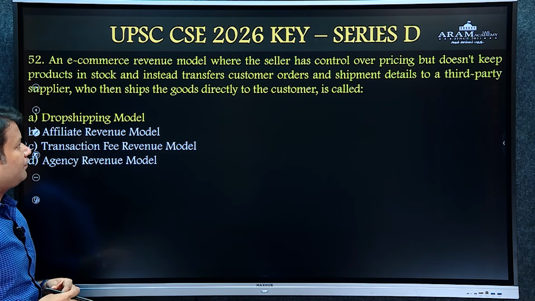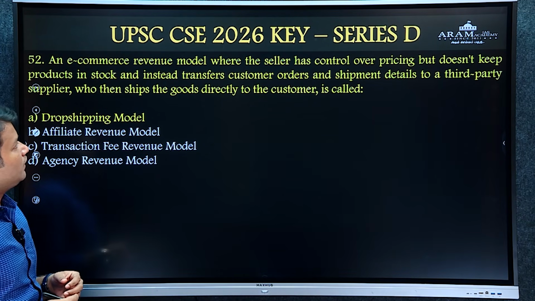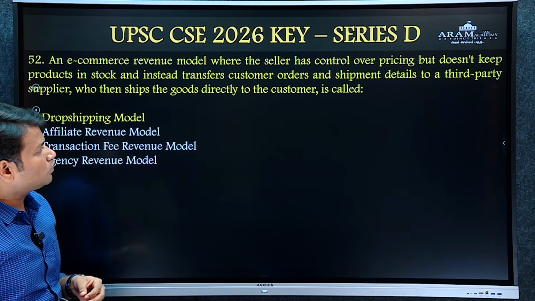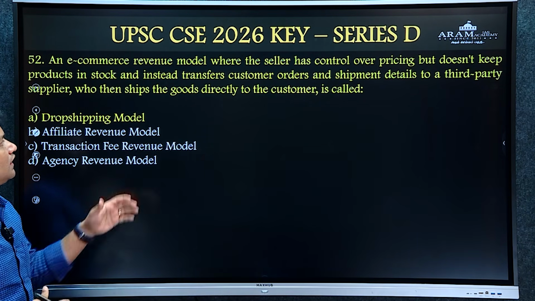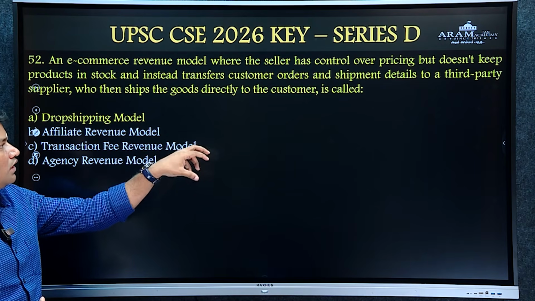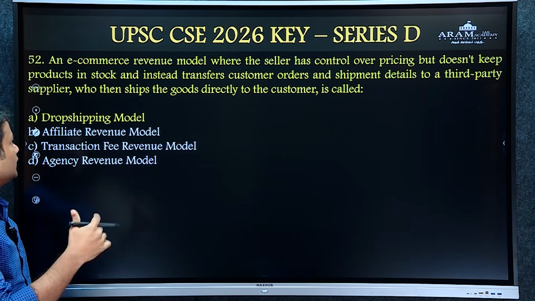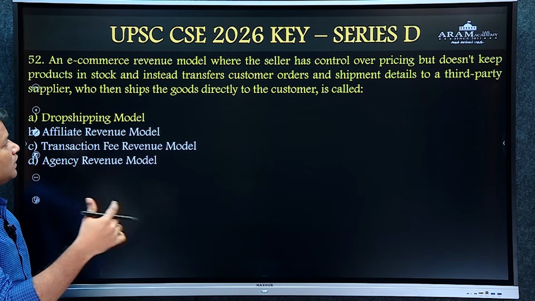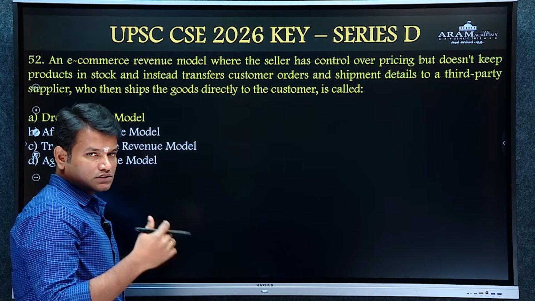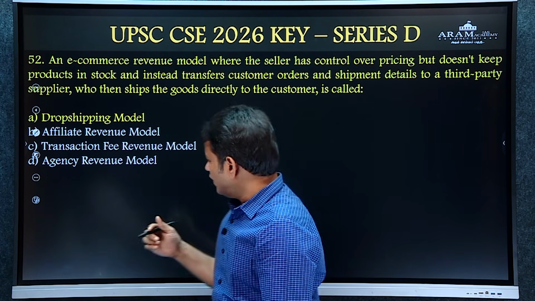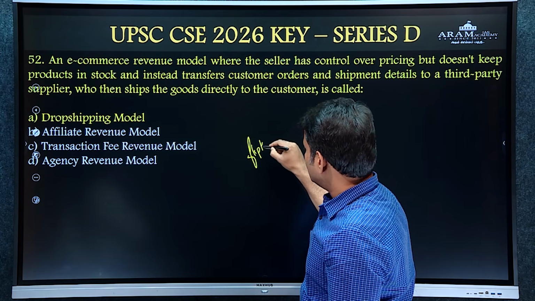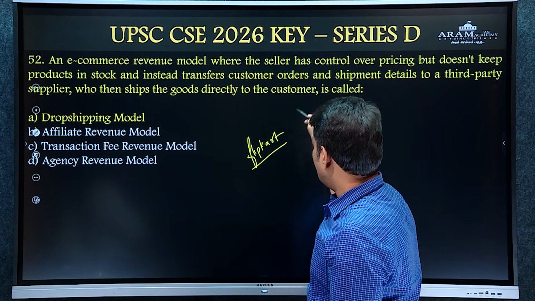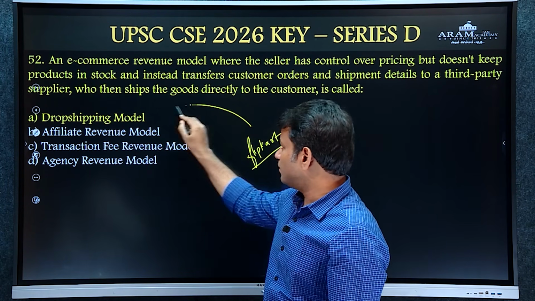The next question, 52. An e-commerce revenue model where the seller has control over pricing but does not keep products in stock and instead transfers customers' orders and shipment details to a third-party supplier who then ships the goods directly to the consumer is called as. We have Flipkart, we have Amazon. The Flipkart, Amazon e-commerce model operates through the drop shipping model.